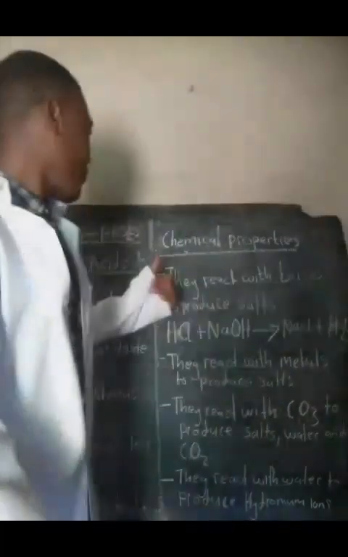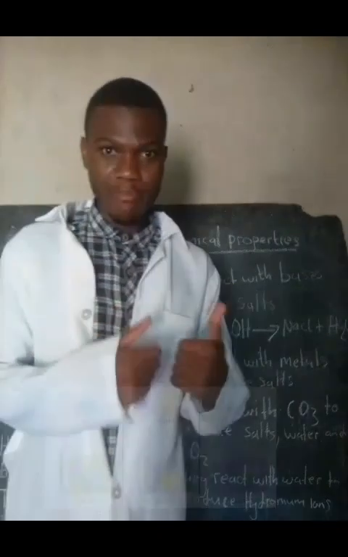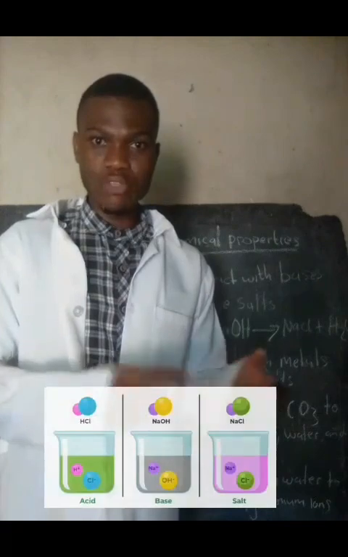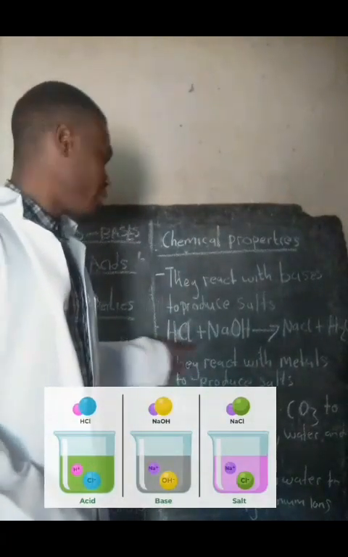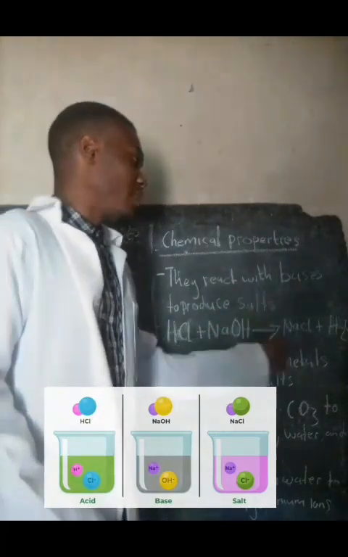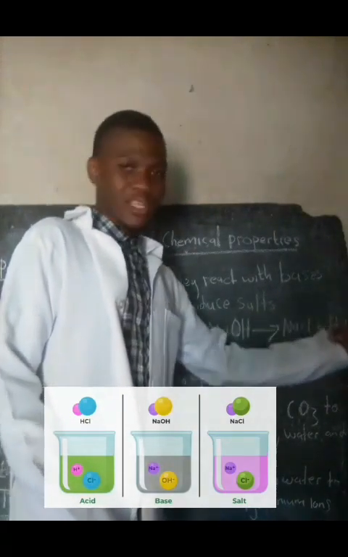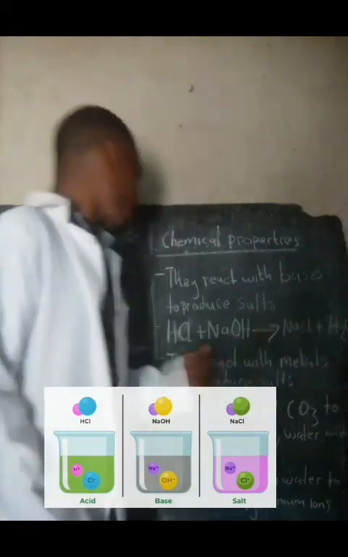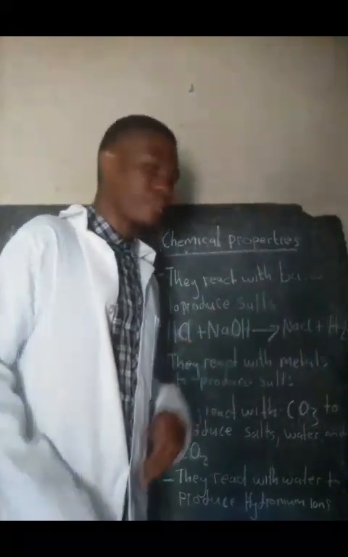One of the chemical properties of acids is that most acids are capable of reacting with bases. When an acid reacts with a base, they will produce a salt and water in a neutralization reaction. For instance, we have hydrochloric acid, HCl, reacting with sodium hydroxide. Then they will produce a salt which we call sodium chloride, which is a neutral compound, plus water. Water is being given off. This kind of reaction involves an acid and a base, and water is being produced.